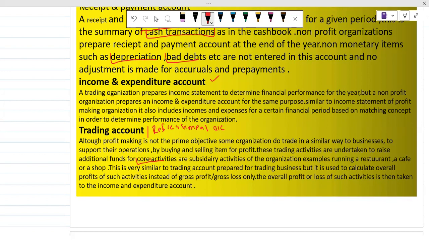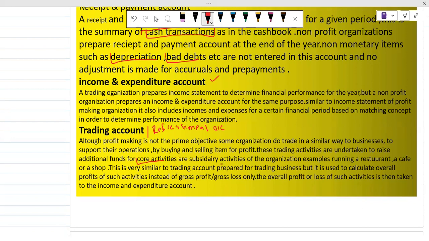So they don't want to rely totally on funds. That is why they think, okay, we can open a restaurant, a cafe, or a shop, so we can earn some extra money from that operation and use that money for our prime objectives, which is totally for the well-being of the people.